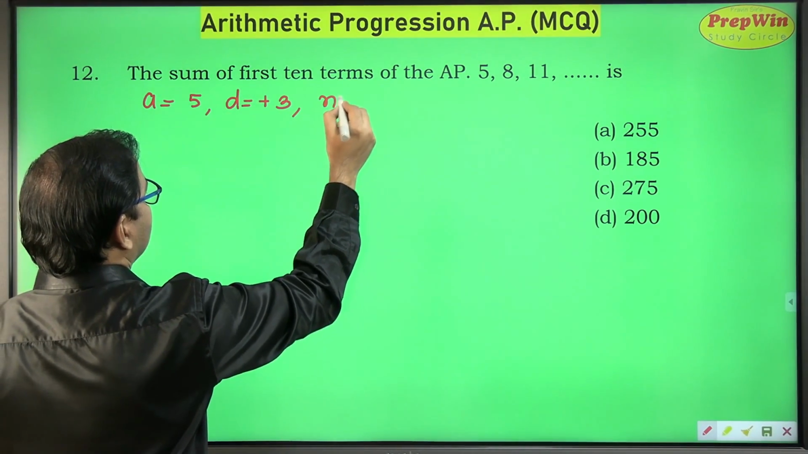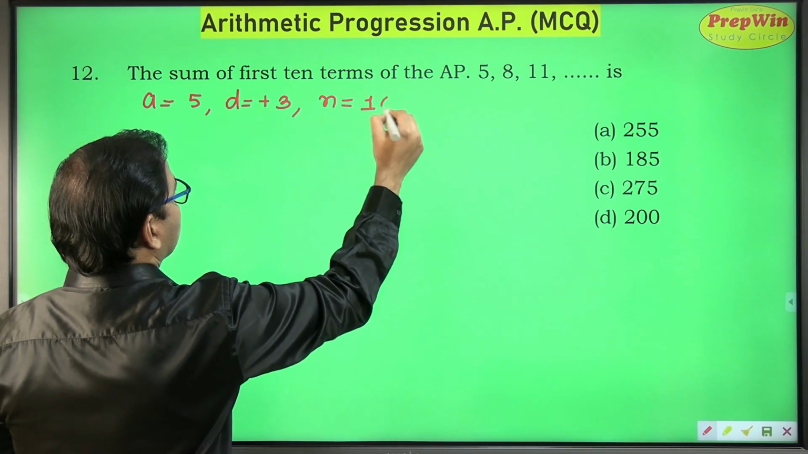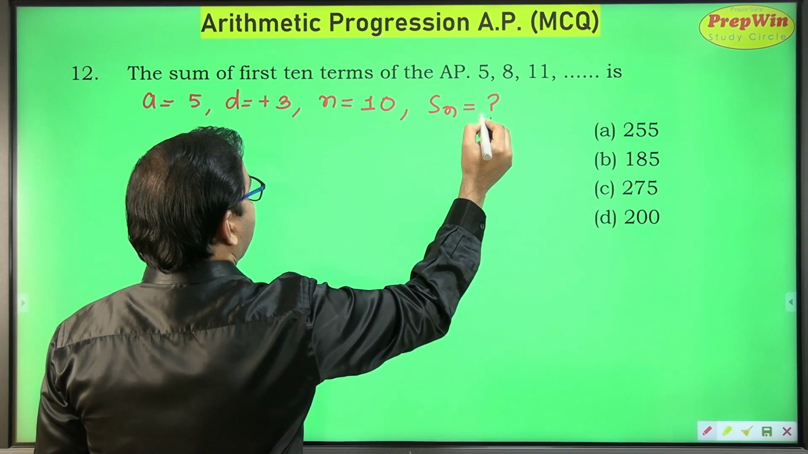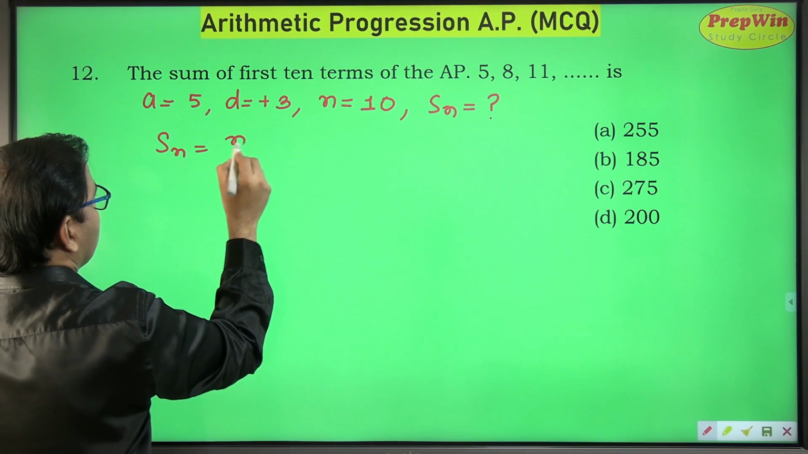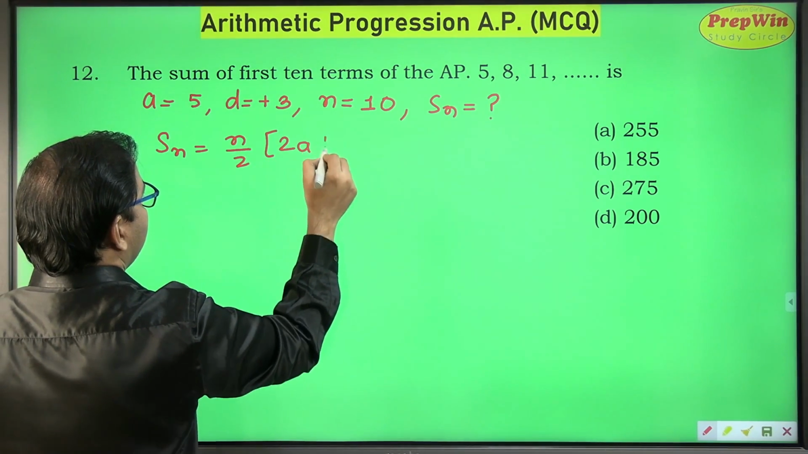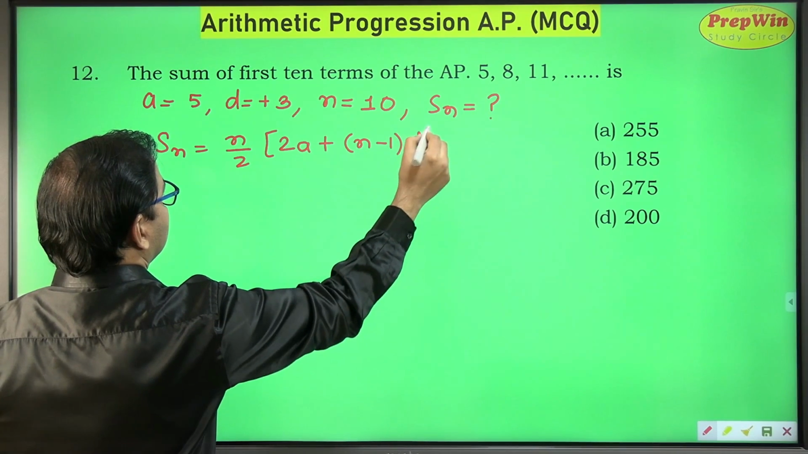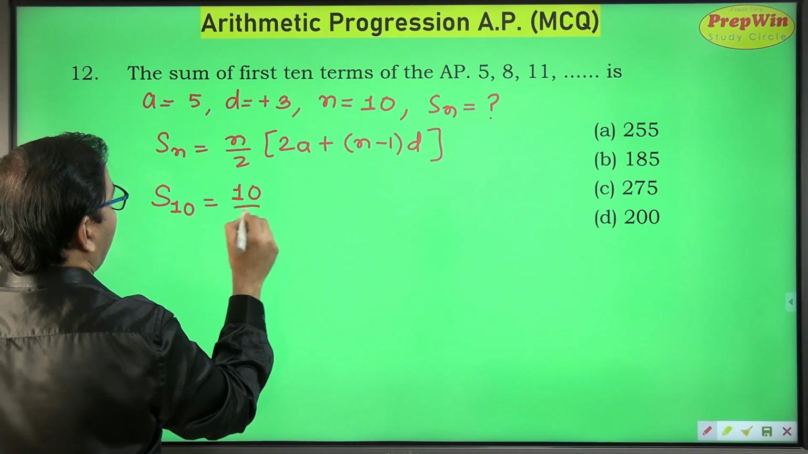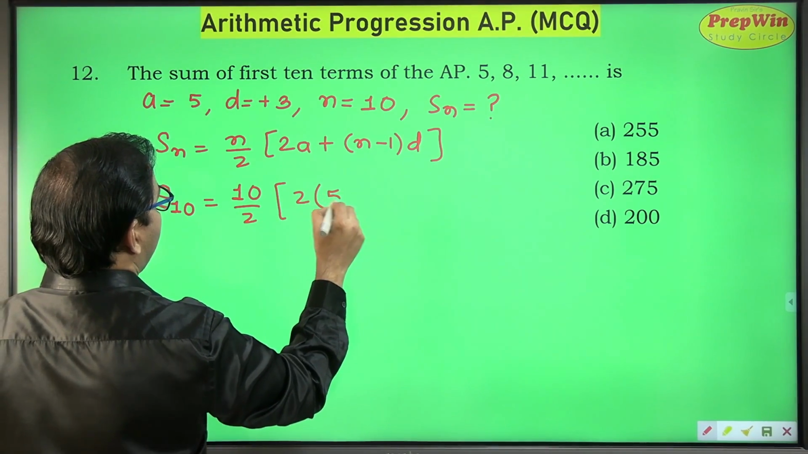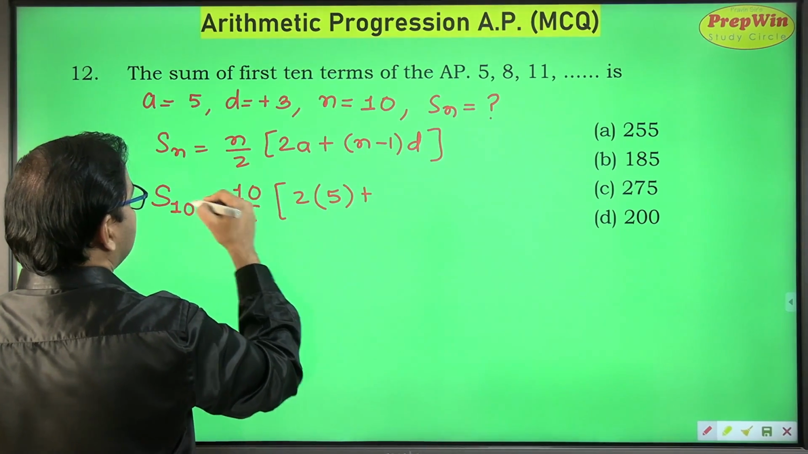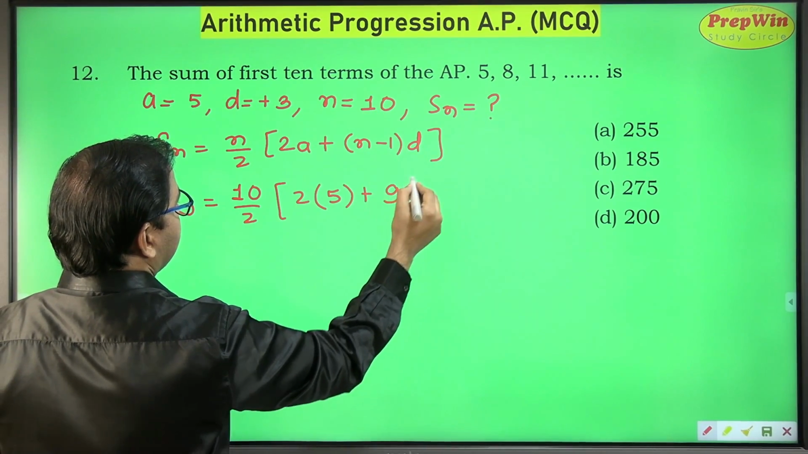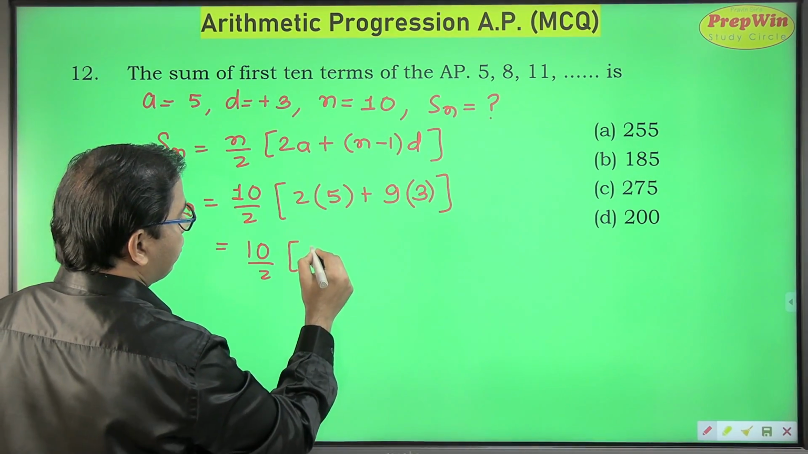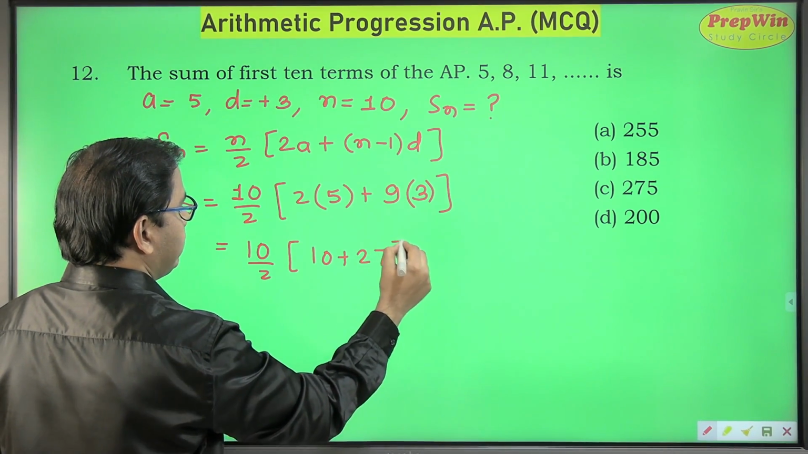And I have to find the first 10 terms, the sum of the first 10 terms. So the value of n is 10, and I will be finding Sn. So Sn is equal to n upon 2 into 2a plus n minus 1 into d. The sum of the first 10 terms is equal to 10 upon 2 into 2, the value of a is 5, plus n minus 1, 10 minus 1 is 9, and the value of d is plus 3. Into 2 into 5 is 10, 9 into 3 is 27.